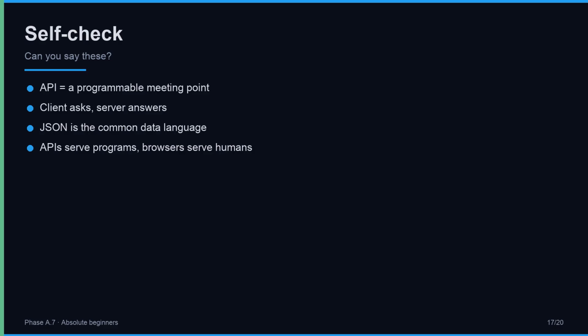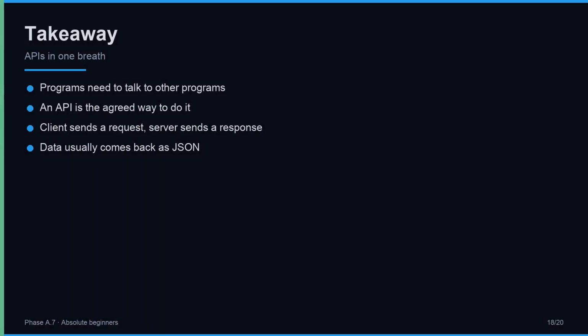Say each out loud. Programs need to talk to other programs. That is how modern software works. An API is the agreed set of rules that makes the conversation possible. Your code, the client, sends a request. The remote service, the server, processes it and sends a response back. The data almost always comes as JSON, which looks just like the Python dictionaries and lists you already know. That is the whole idea. Everything else in this section is just learning the specific tools and rules. The whole idea, in one breath.